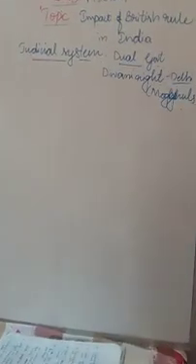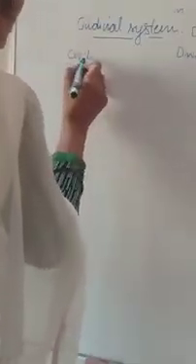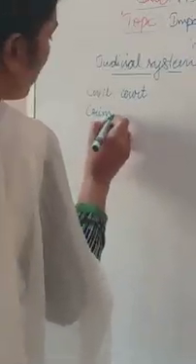Along with that, to make an easy law system in the judicial system, Warren Hastings and the courts are very important. Warren Hastings established two types of court. One is called the civil court, and the other is the criminal court. Very important. These were established by Warren Hastings, who was also one of the Governor Generals of the British.